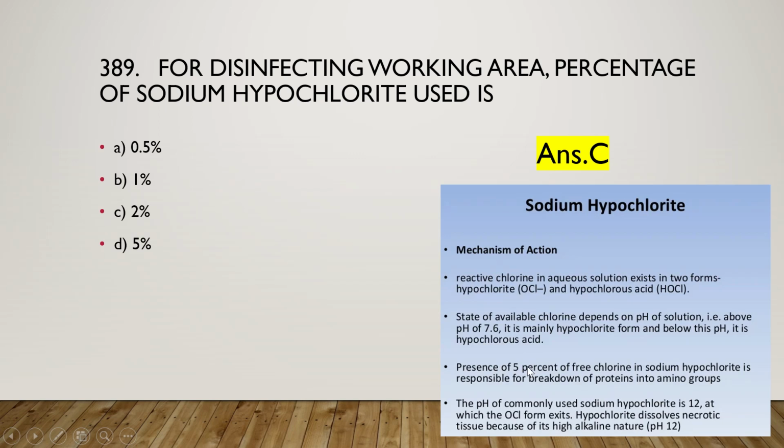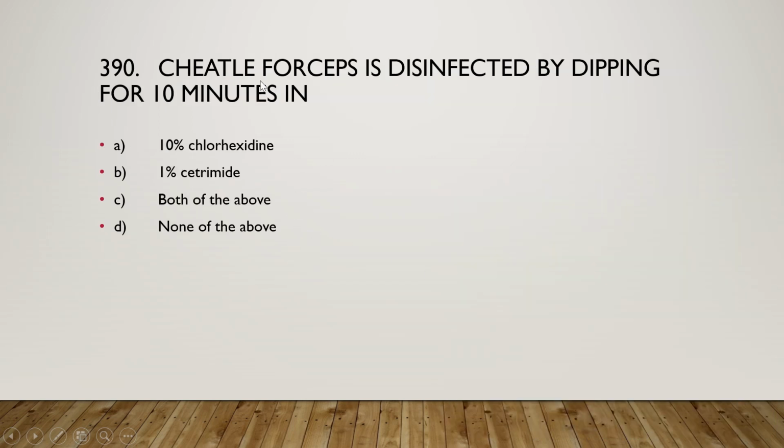So presence of 5% of free chlorine in sodium hypochlorite is responsible for breakdown of protein into amino groups, and the pH of commonly used sodium hypochlorite is 12, at which the hypochlorite form exists. Okay, and this hypochlorite dissolves necrotic tissues because of its high alkaline nature. So next, move on to the next question, that is Chitle forceps.